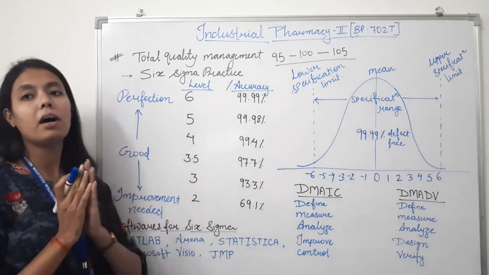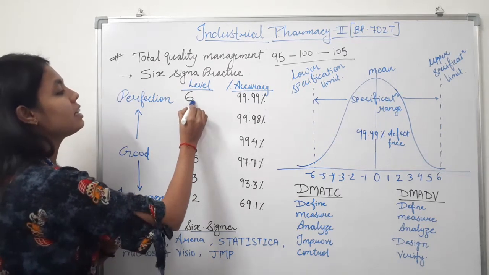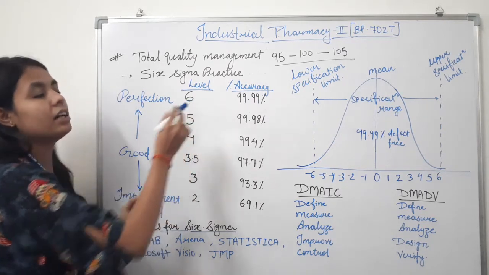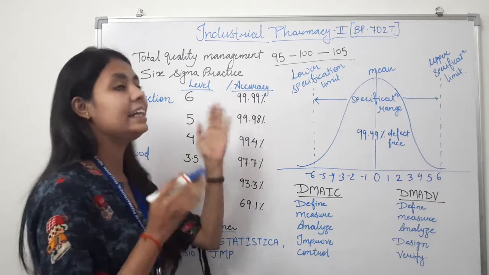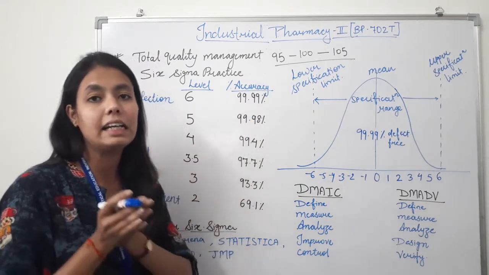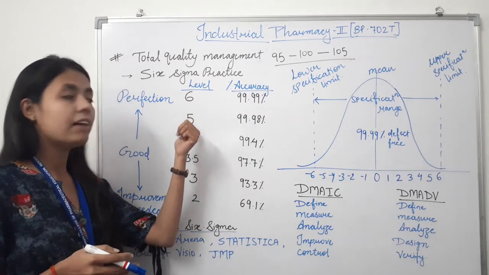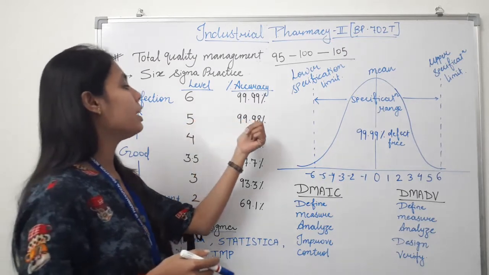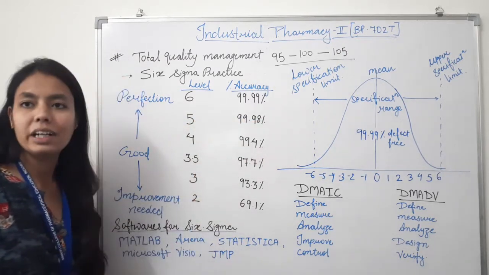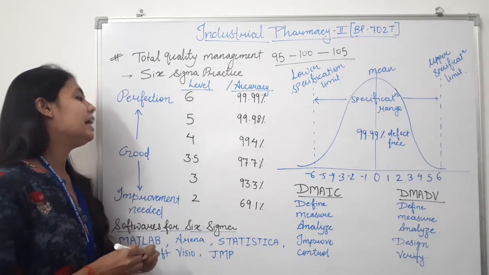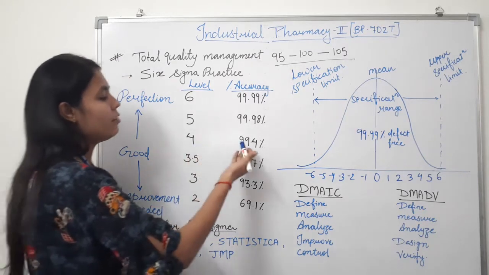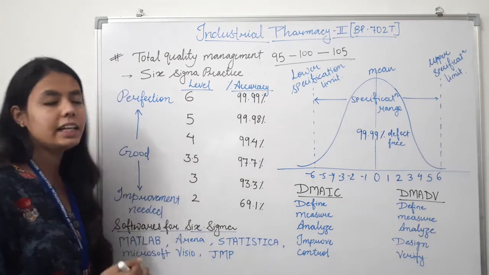If we talk about the sixth level, at that particular level the accuracy is 99.9997%. If we talk about level 5, the accuracy level is 99.98%. At level 4 the accuracy level is 99.4%.